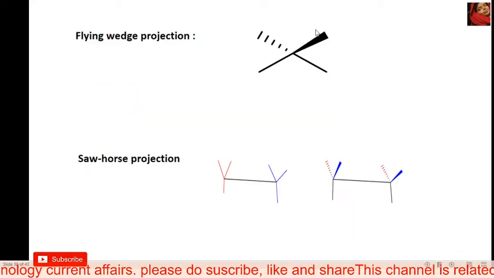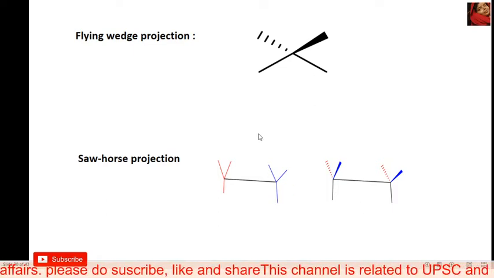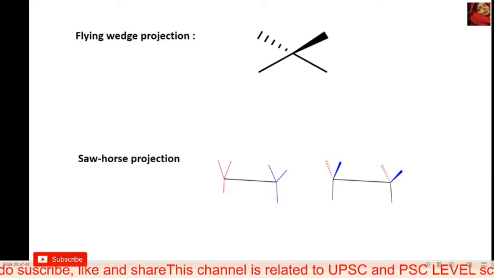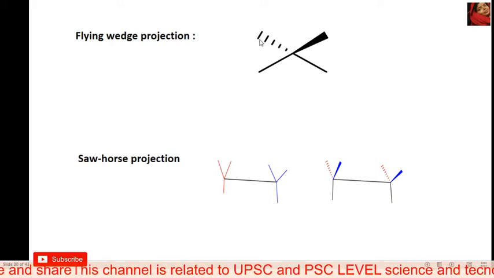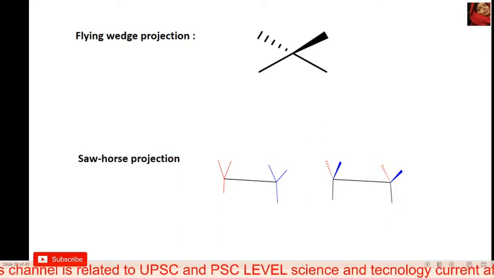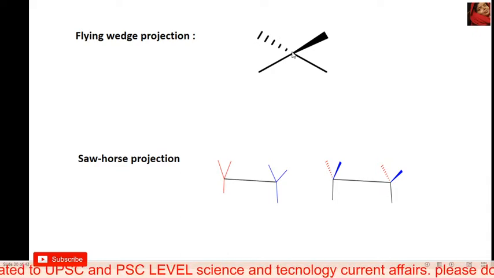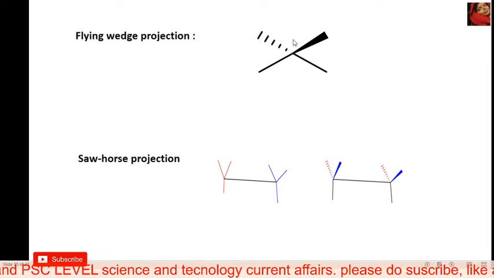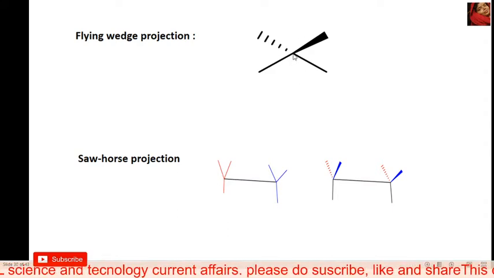Okay, so this is a Fischer projection, this is a sawhorse projection, but one thing is very important for you. Always remember, on the left side of your hand there is always a back bond, meaning a dash bond. This is a back bond, meaning behind us, and it always means below the plane and is always present on the left side. If you stand in this position, then this is your left hand and this is your right hand.